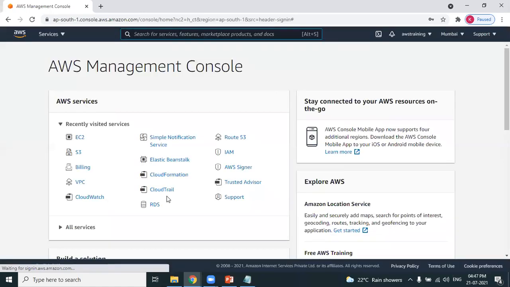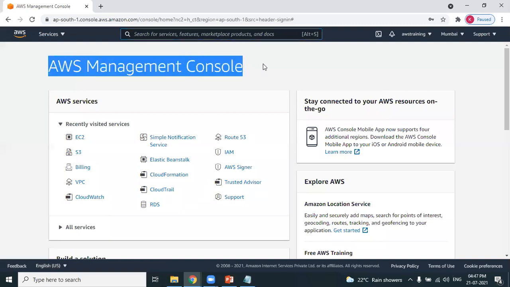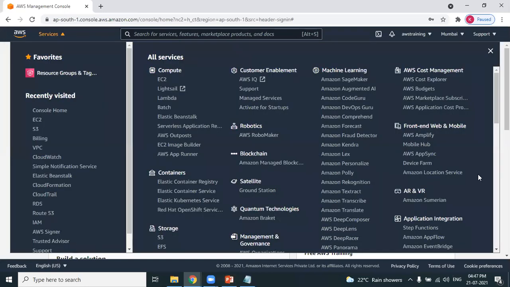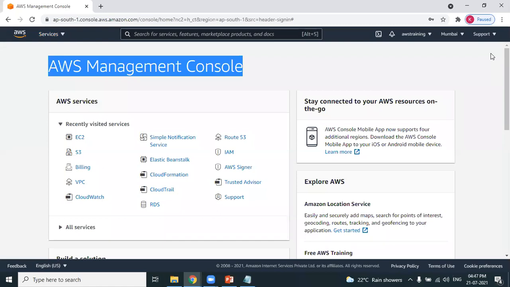I logged in. I logged into my AWS account. Whenever you log into AWS, the first page, the landing page, is called the AWS Management Console. AWS is a cloud platform which is a collection of services. These are the services that AWS provides. You can select any of the services and start working with AWS Cloud. I am able to successfully log in because I have an AWS account.